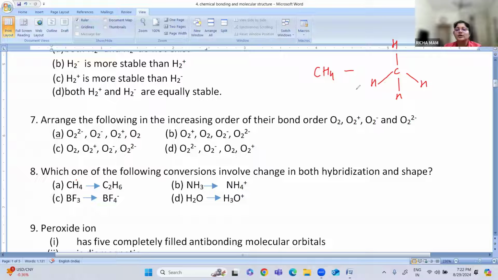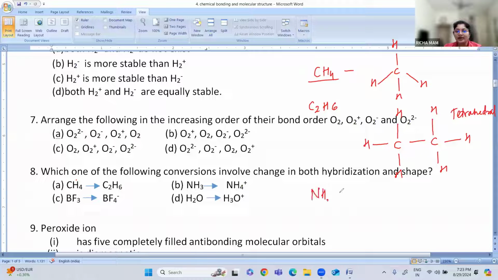Then when you see ethane, that is C2H6, this is also tetrahedral. Okay, C2H6. Next is your ammonia.